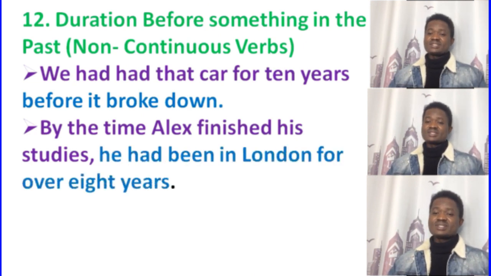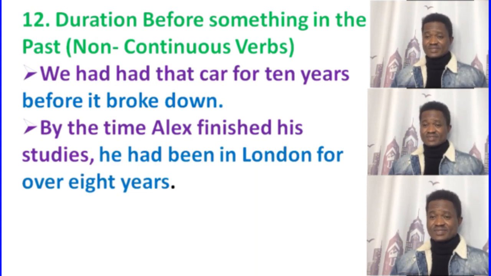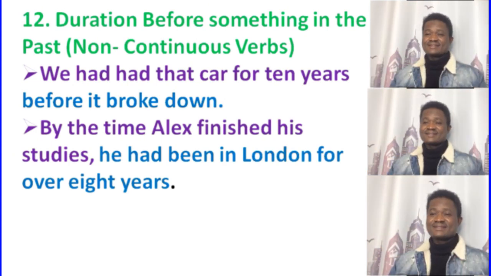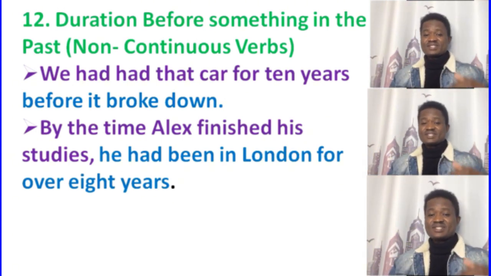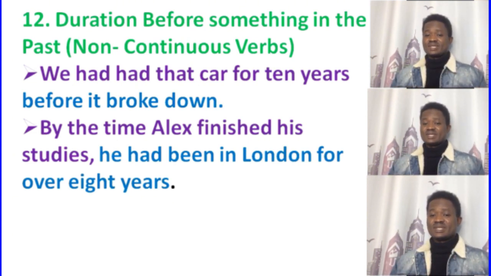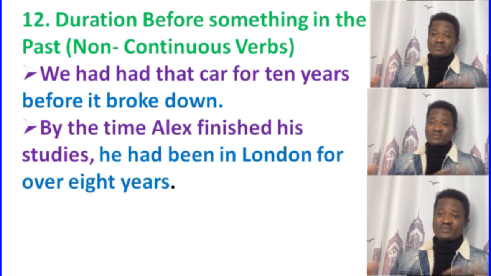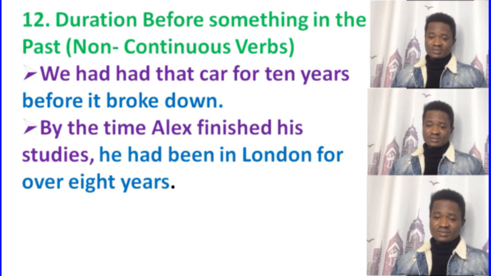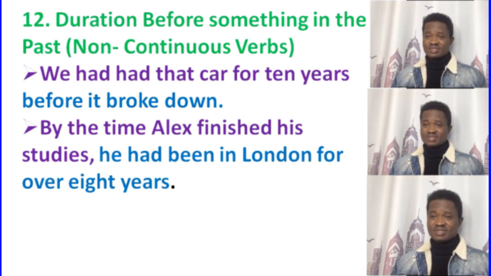For the main clause, "he had been in London for over 8 years", this is the main clause that introduces the past perfect tense. "By the time Alex finished his studies" is the past simple, and it is the subordinate clause. When the subordinate clause comes before the main clause, we use a comma there. Know the difference between the main clause and the subordinate clause, alright?